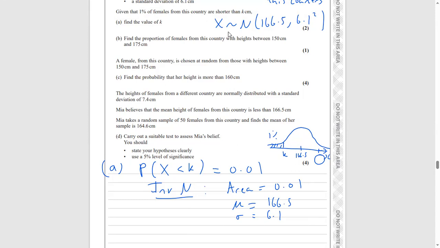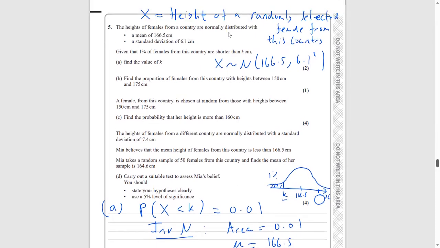So distribution, normal distribution, inverse normal, area 0.01, sigma 6.1, and our mu is 166.5. What do we get? So we get a k value. Remember, when we plug this data into this calculator, we get the k value that we want, and we get k equals 152.3 to one decimal place. So that's going to be our k value. So that's part A. Now let's go to part B.